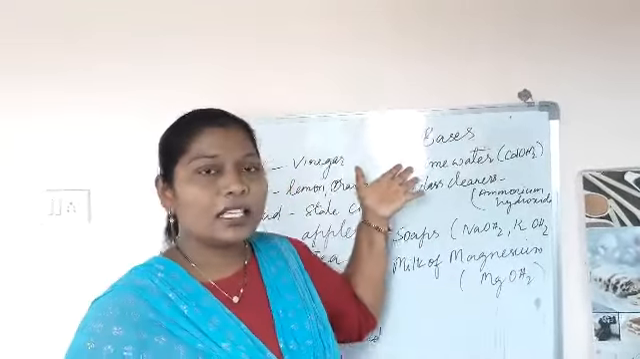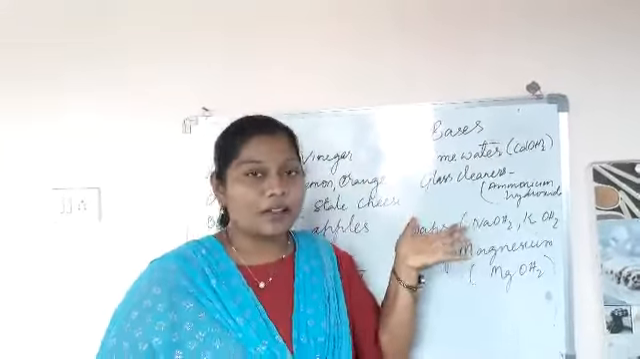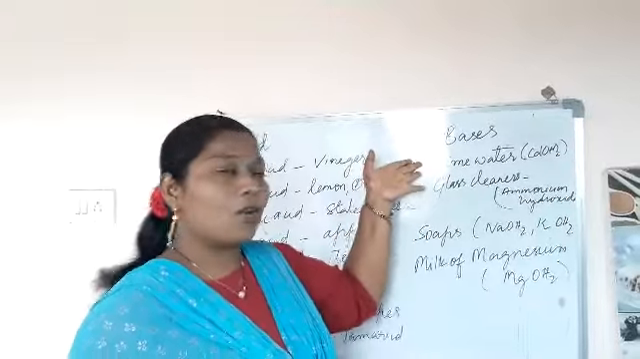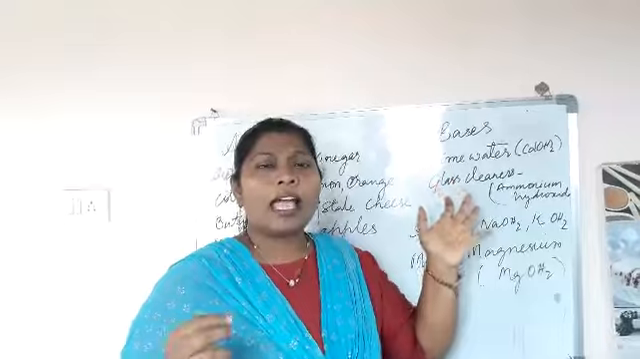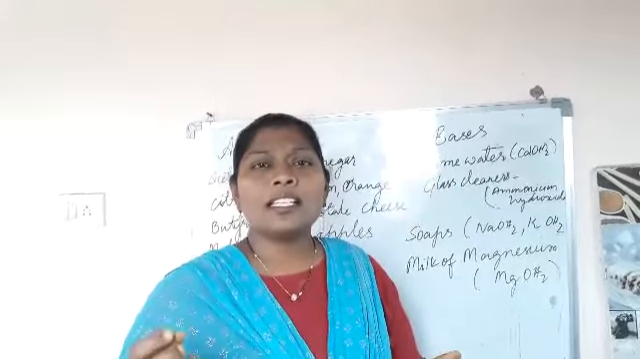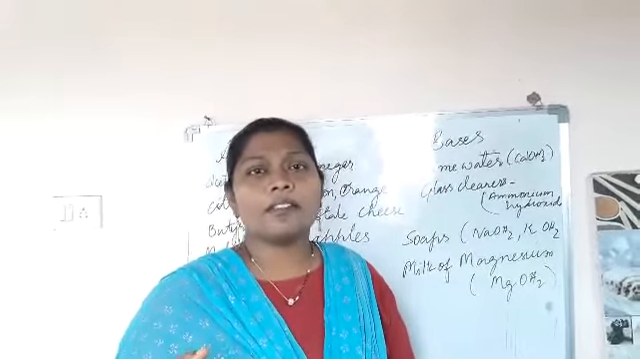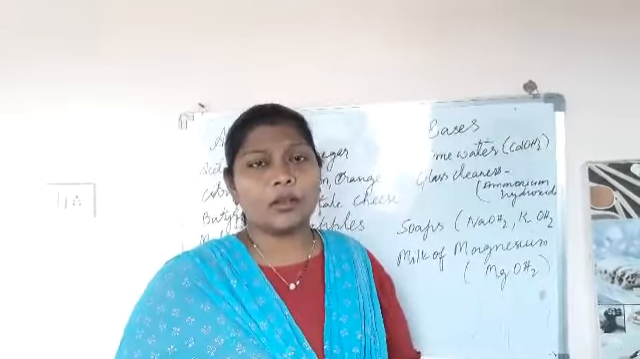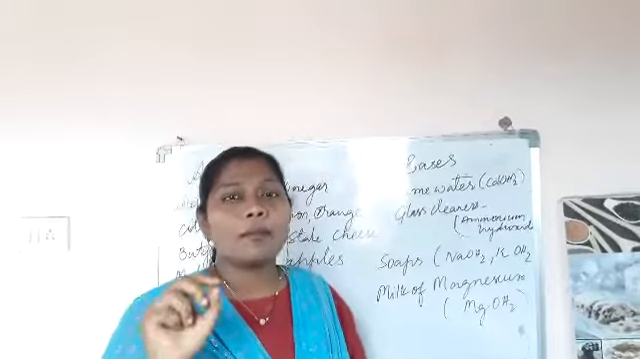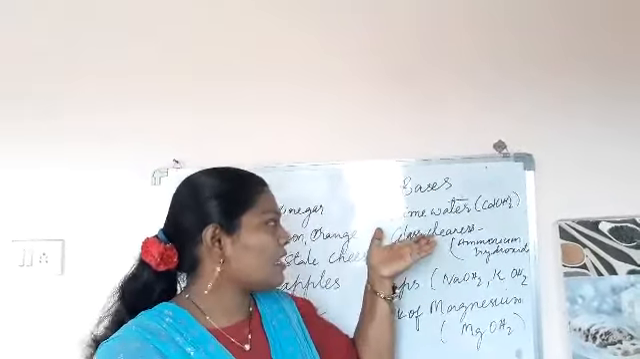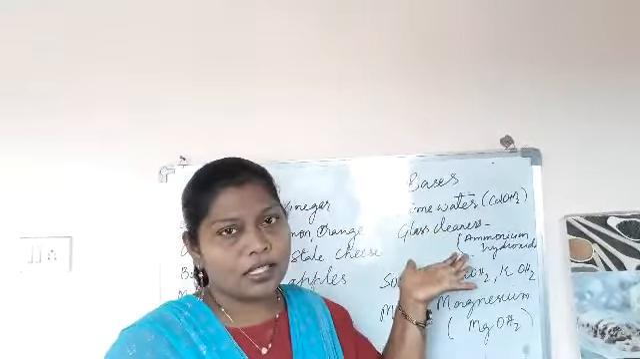Okay. Now we'll see the common things that we use at our home. See the lime water. Lime is what we use in the betel leaves. In the betel leaf, the person will put some lime, the white color solution. So it is nothing but calcium hydroxide.